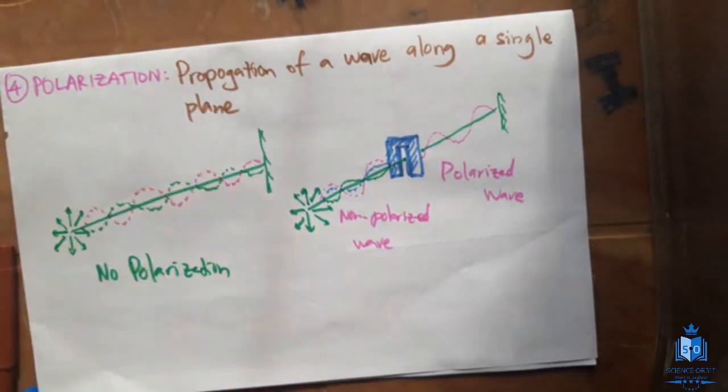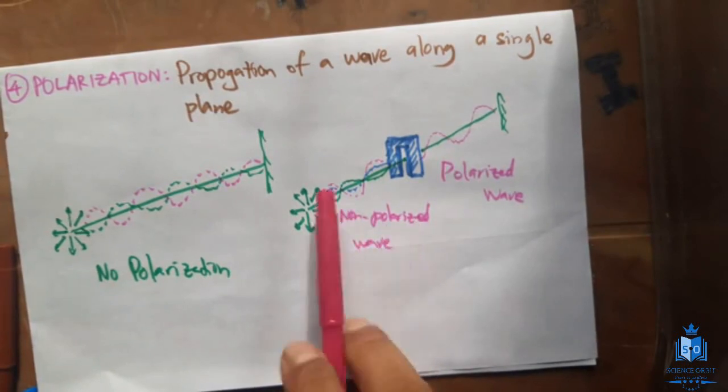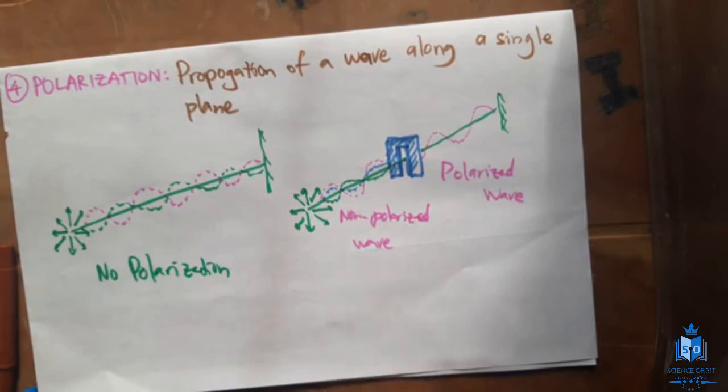Another example for polarized light is the sun. The light we get from the sun is non-polarized. It comes in different directions. That's why when the sun is very bright, it's difficult for us to walk on the road because the glare is too strong. When you wear sunglasses, the light is polarized, so it's less difficult for us. You can see the road even when you wear the sunglasses.